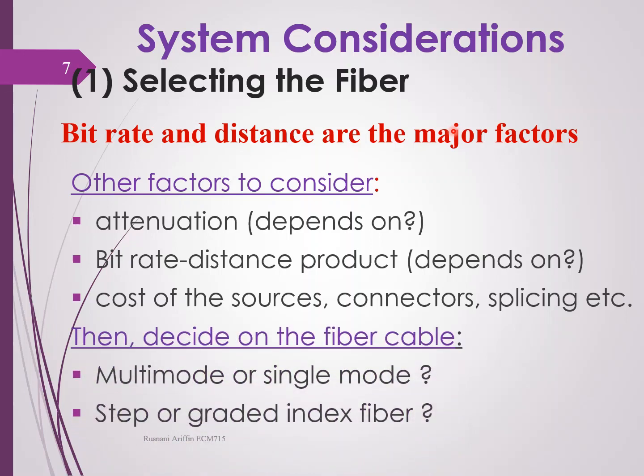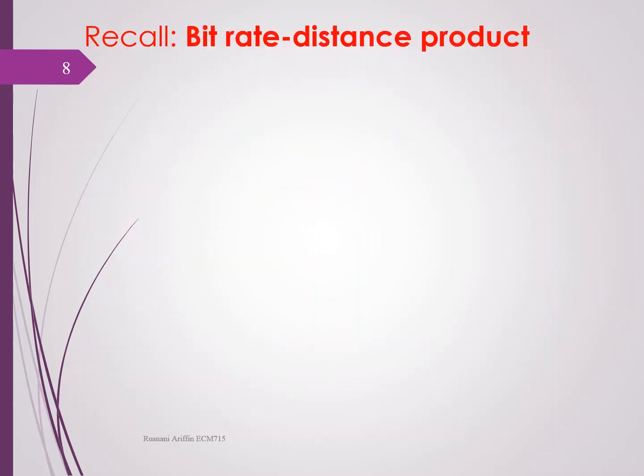Then you should decide on the fiber cable, whether to use multi-mode or single-mode fiber. As you know, usually multi-mode is for short distance, and single-mode fiber is more for long distance communication. You should also decide whether to use a step index fiber or a graded index fiber.